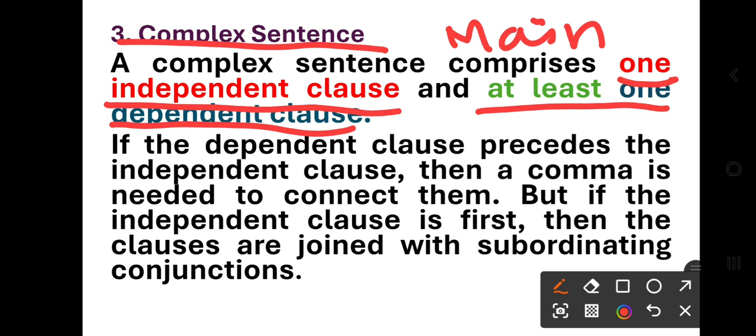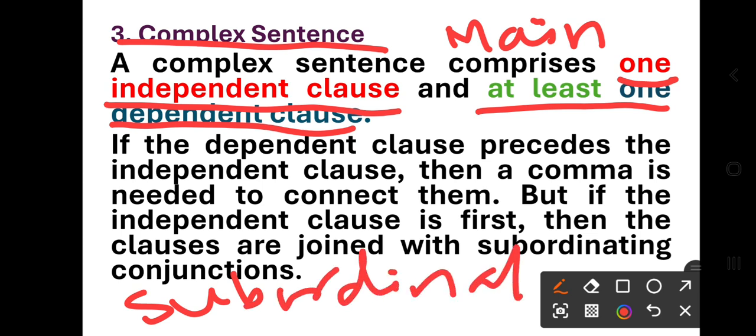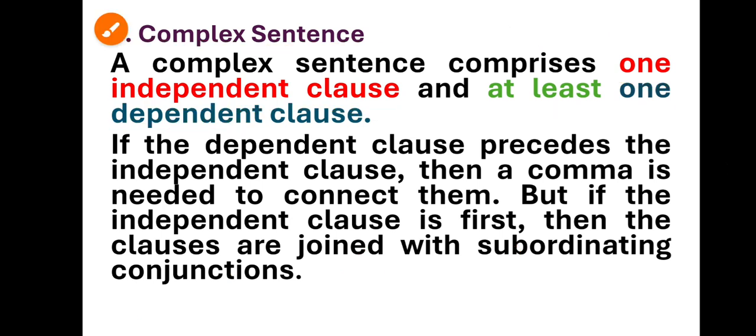That one support, the independent clause or main clause, is very important, and the rest of the dependent clauses are also called subordinating clauses, right?